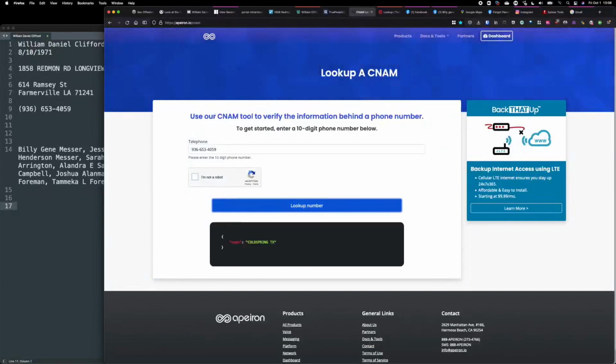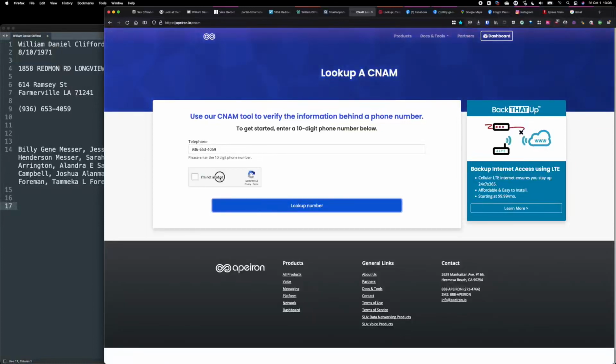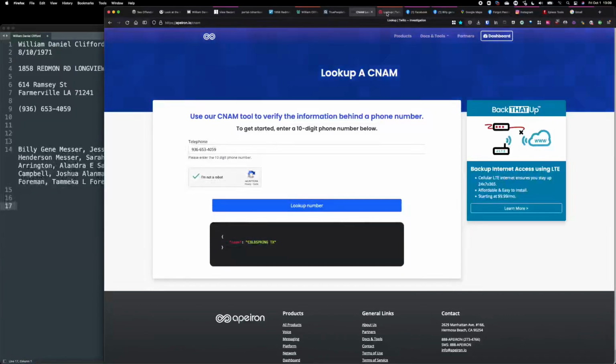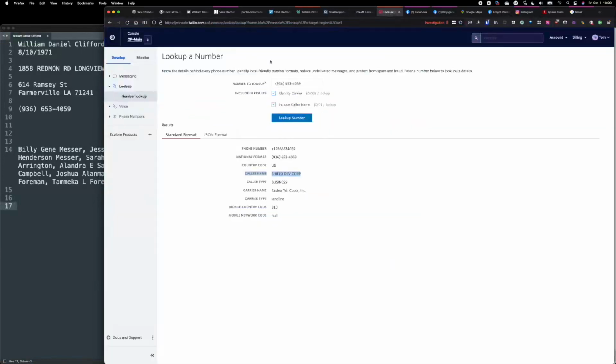I would put this in an online search tool, look that up, and I see Cold Spring, Texas. So his name does not really pop up. Something generic. I try a more legitimate data lookup like Twilio, enter the same phone number here, and I get a slightly different name, Shield Dev Corp.